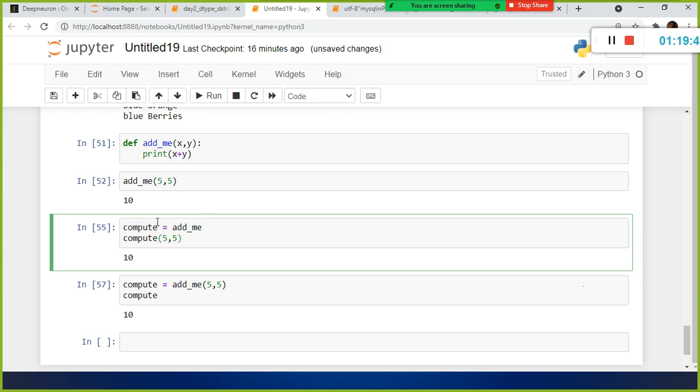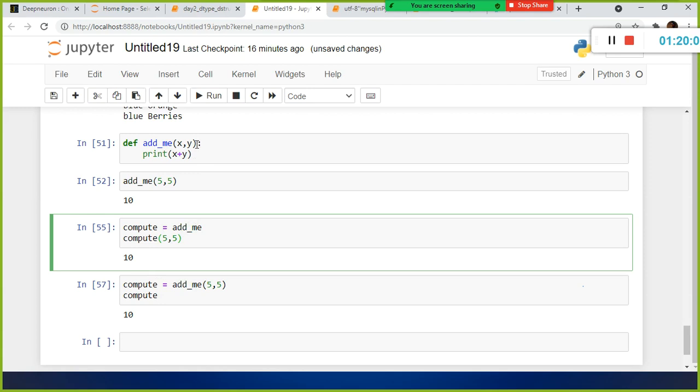Now you can use the parenthesis directly here. Now compute is your function, not add me, because compute is nothing but it is pointing to the address location of add underscore me. And if I pass the value 5 comma 5, this one will get passed here because compute is pointing to the add me location.